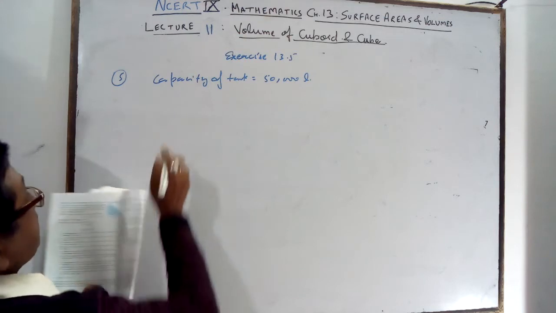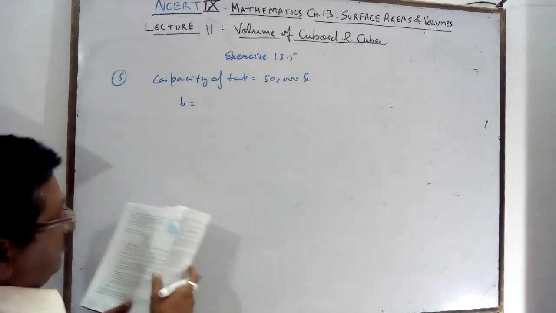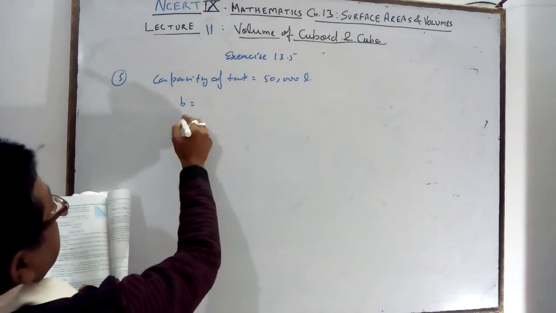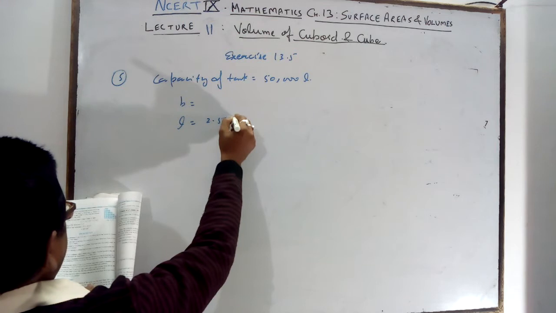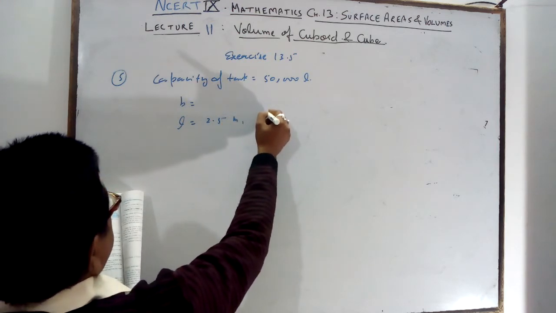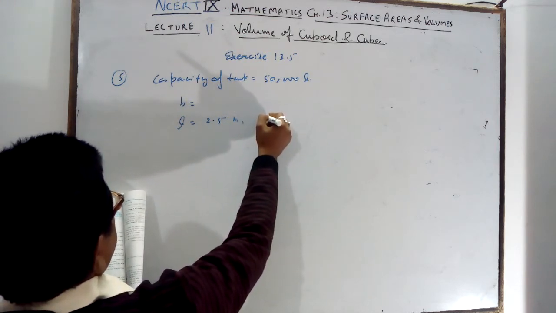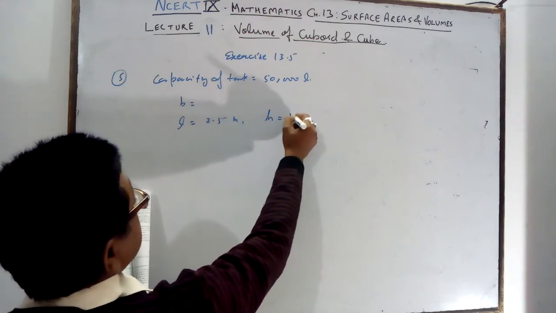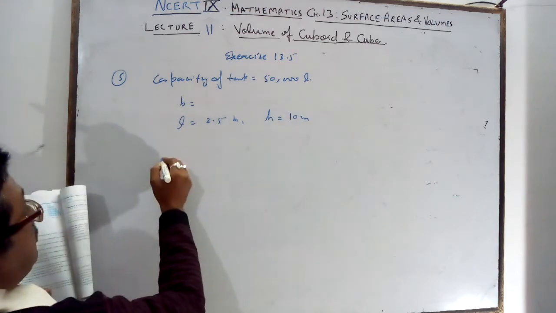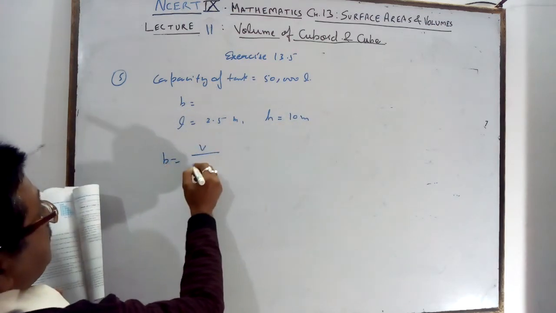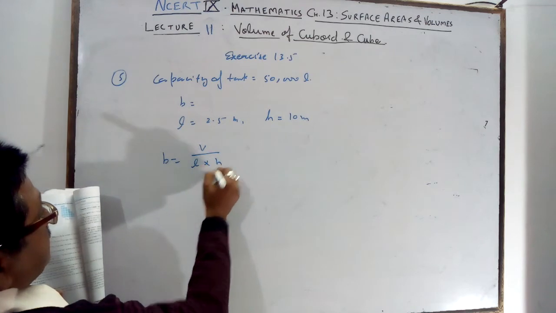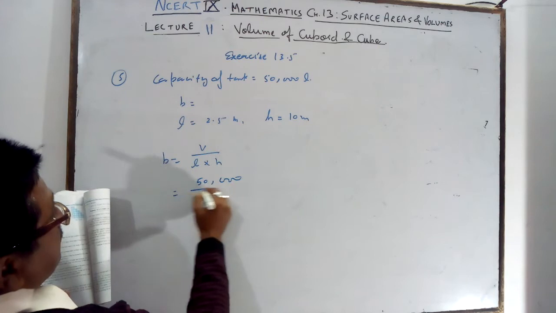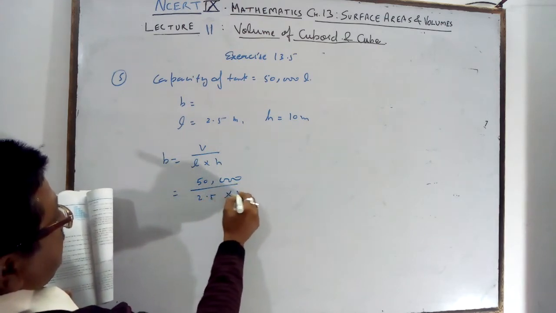Find the breadth of the tank if the length and depth are respectively given. Length is given as 2.5 meter and the depth, which means height, is given as 10 meter. So breadth is equal to volume upon length into height, that is, 2.5 into 10.